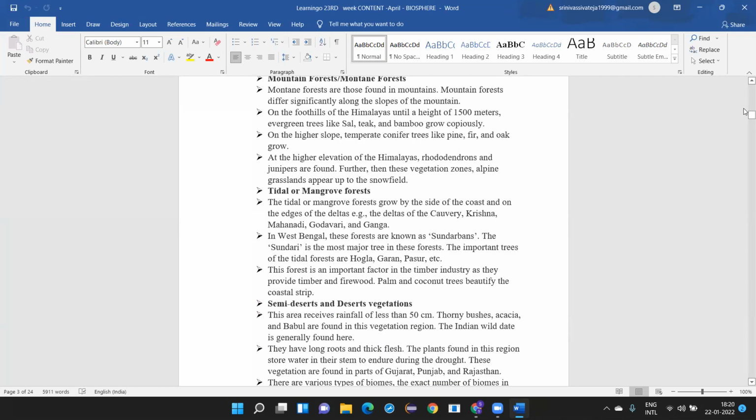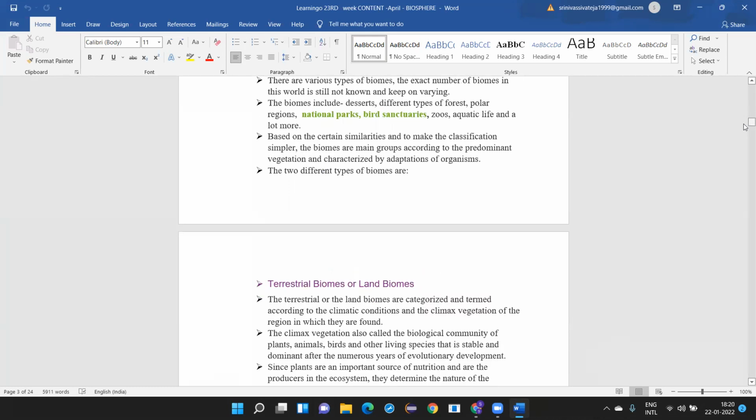Next, there are various types of biomes. Like I told you, the biomes include deserts.